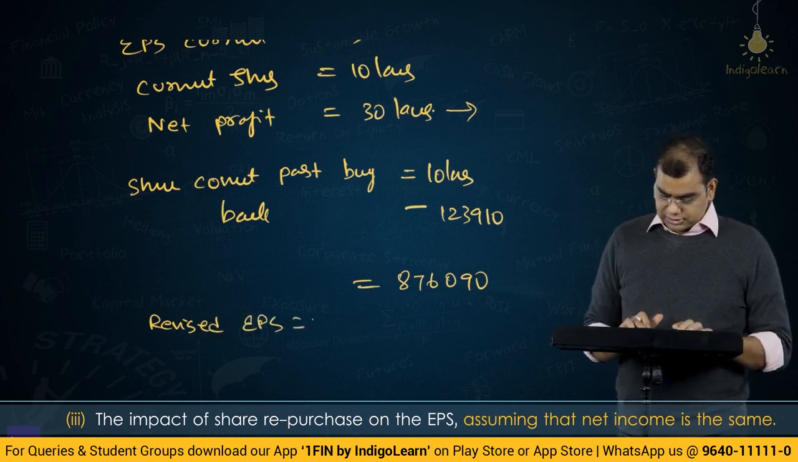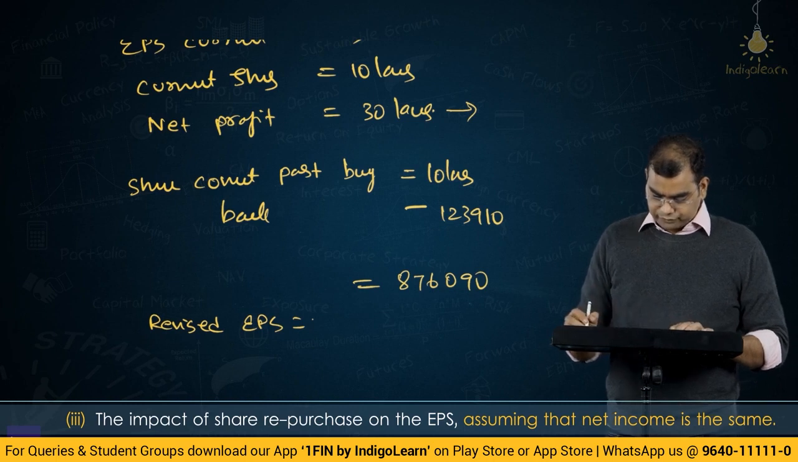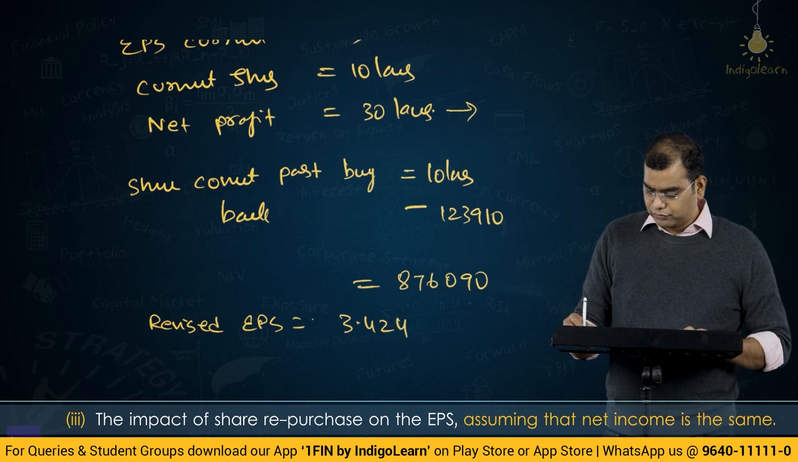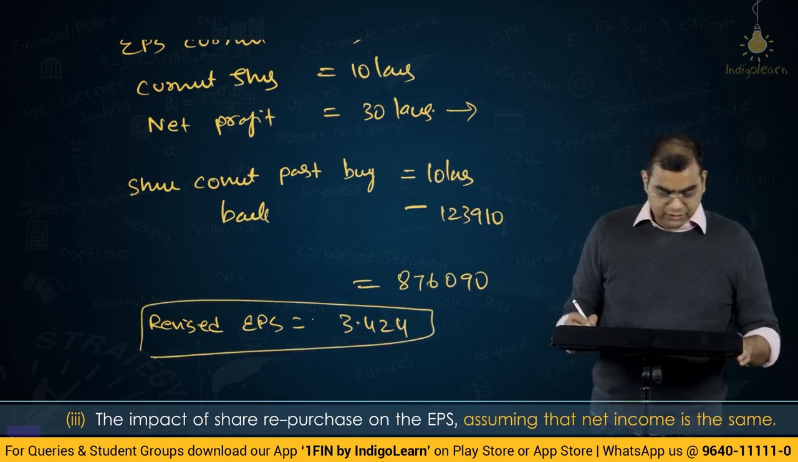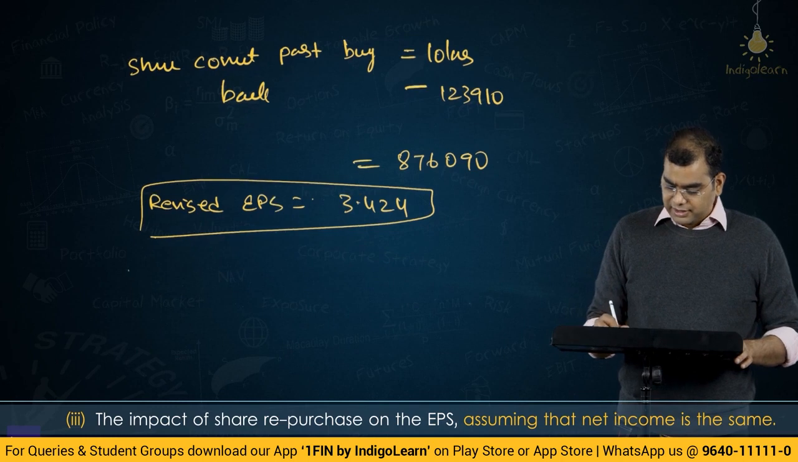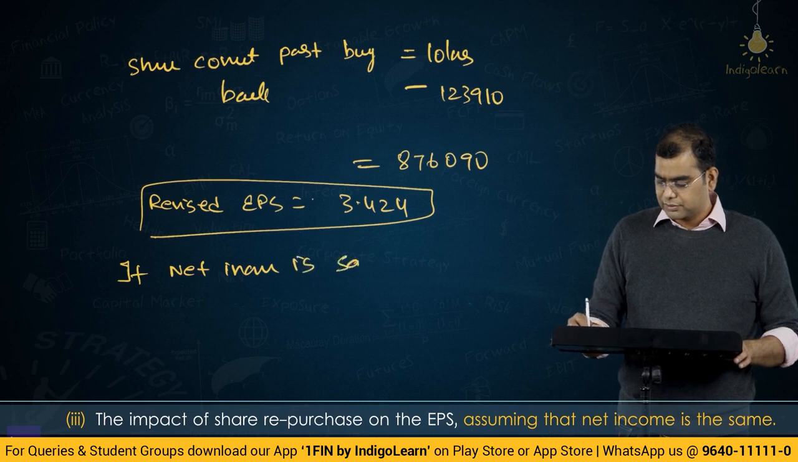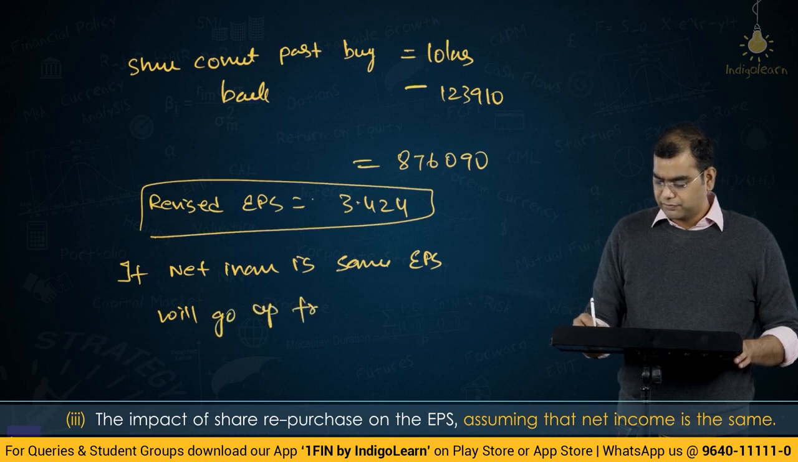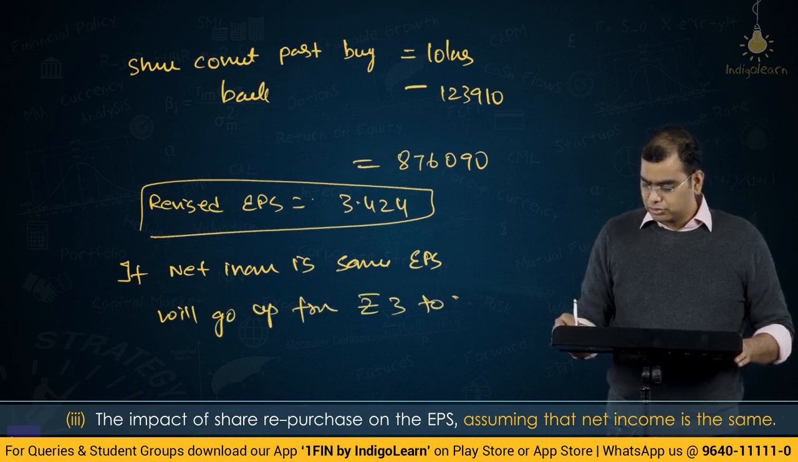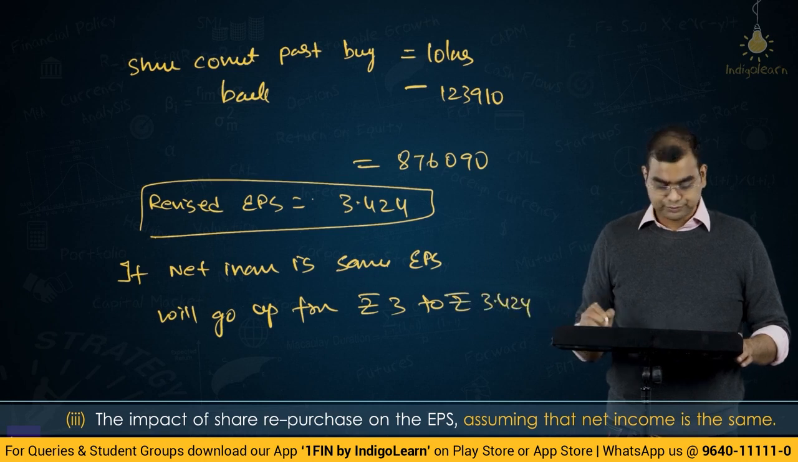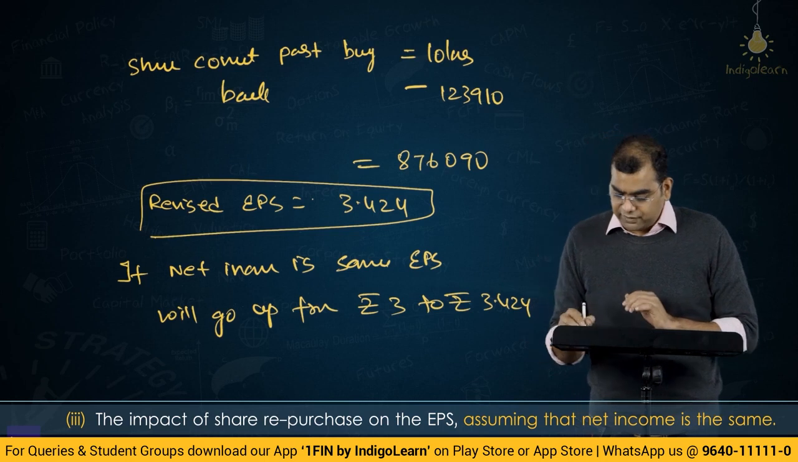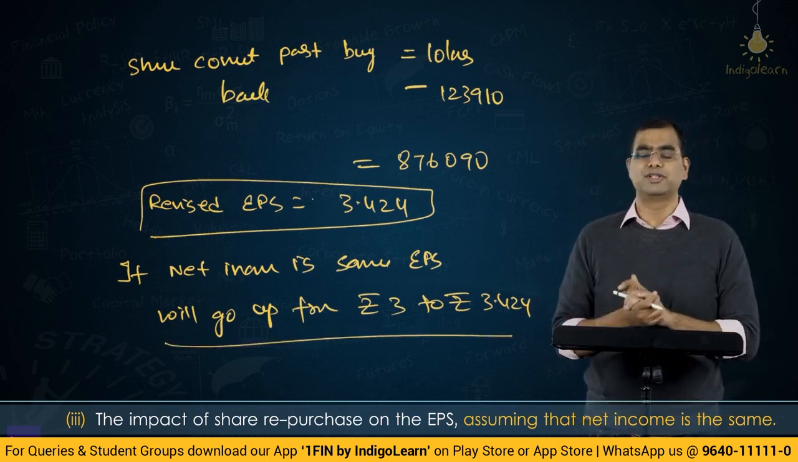So revised EPS is 30 lakhs divided by 876,090. 3.424. Revised EPS is 3.424. Impact of share repurchase on EPS assuming net income is same. If net income is same, EPS will go up from rupees 3 to rupees 3.424. Okay, so it will go up from rupees 3 to 3.424. So this is the solution.